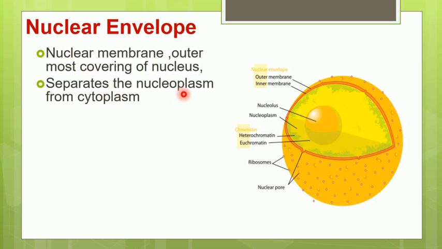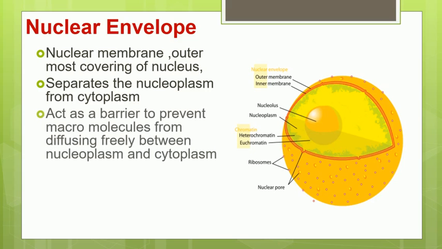It separates the nucleoplasm from the cytoplasm. By forming a barrier between the cytoplasm and the nucleus, the free entry of molecules from the cytoplasm to the nucleus is prevented. So large macromolecules cannot easily enter into the nucleus.